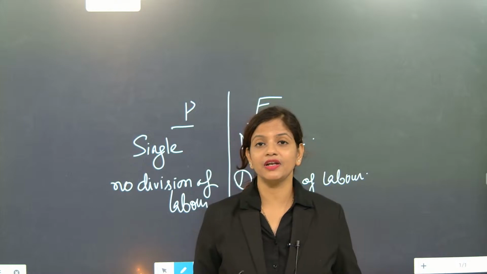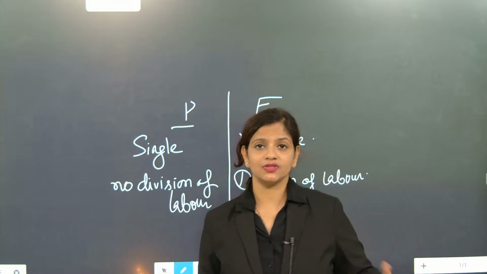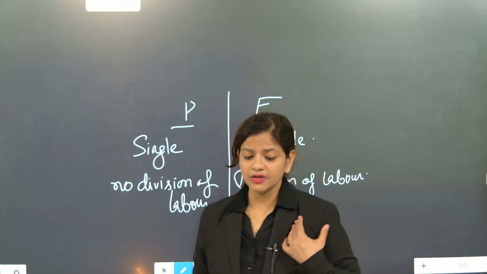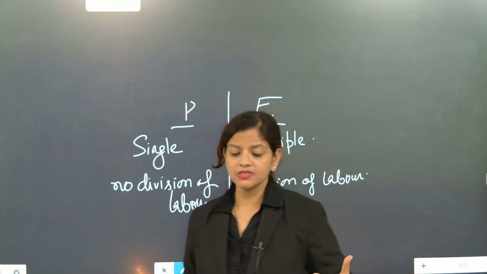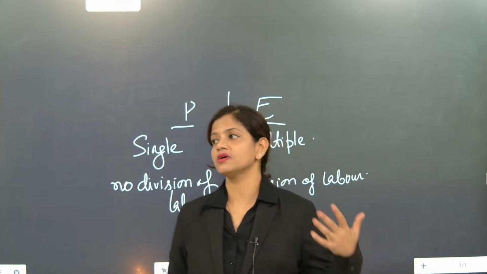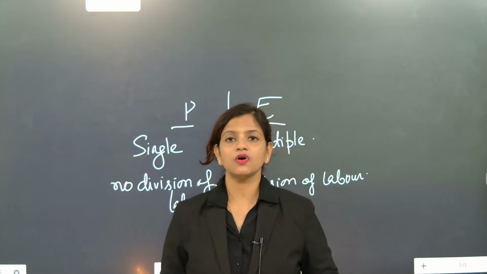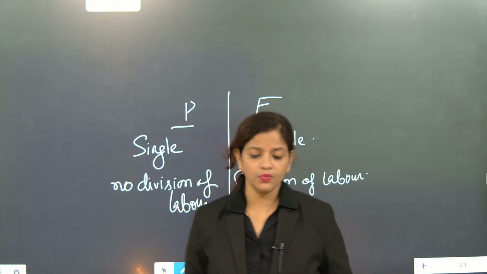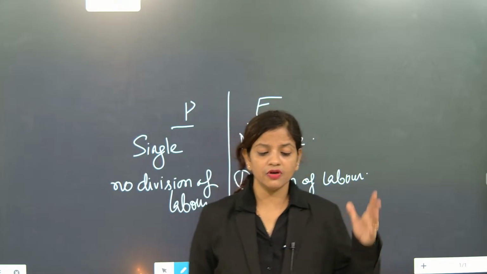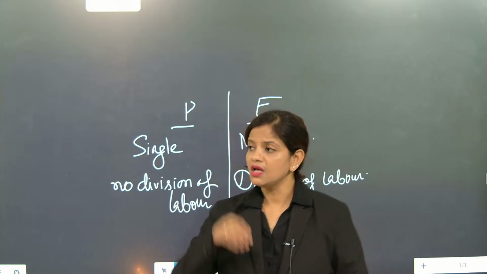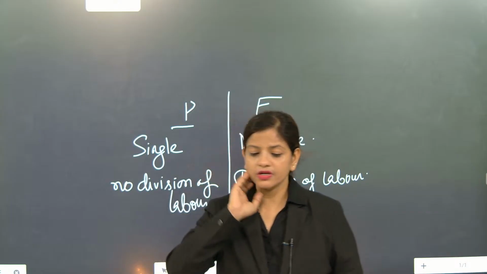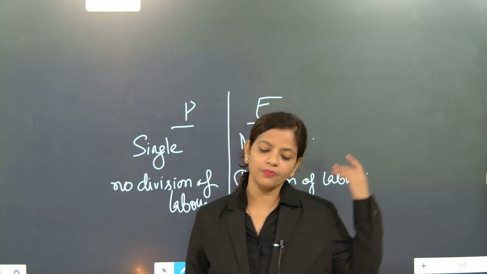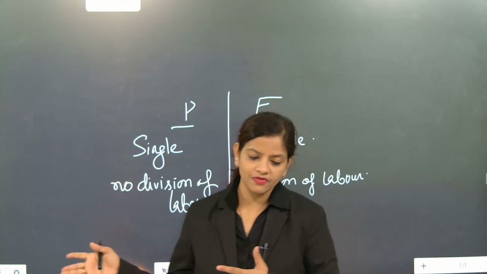What is the function of the kidney? The kidney works as filtration, it filters blood. Understood or not? What we have learned here is that different organs are there, and these organs are doing different work, and since they are doing different work, there is a division of labor. So in a multicellular organism, division of labor is there.